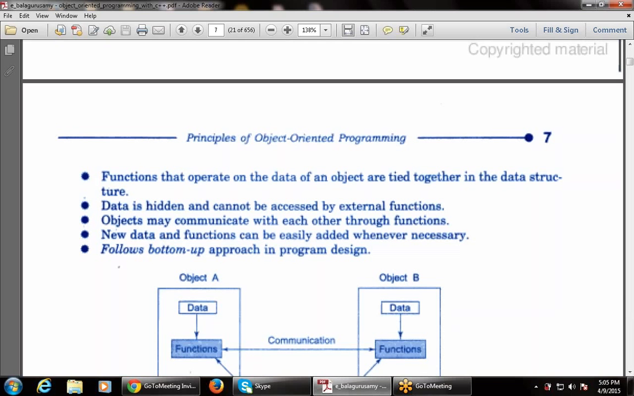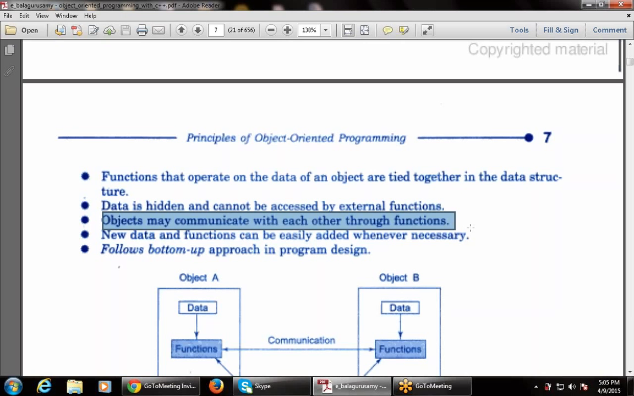The next point says data is hidden and cannot be accessed by external functions. Why? Because there are concepts like data hiding and data abstraction. As I told you, only the functions that are common to the object, common to that block, can access the data. So functions are tied together and cannot be accessed by any external functions.